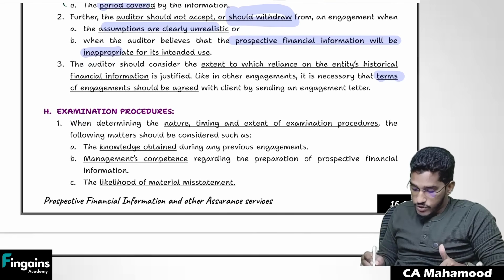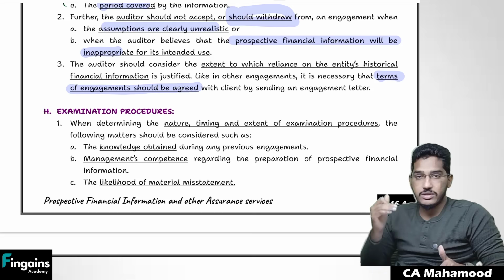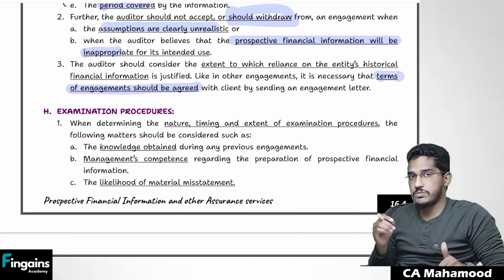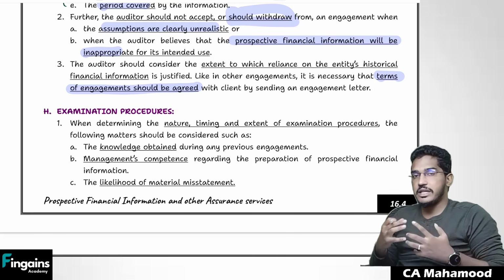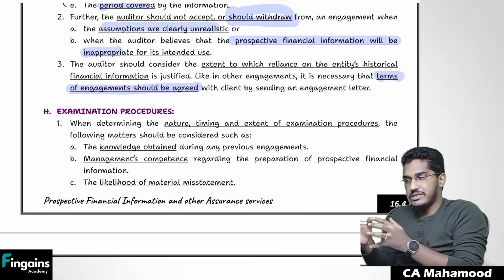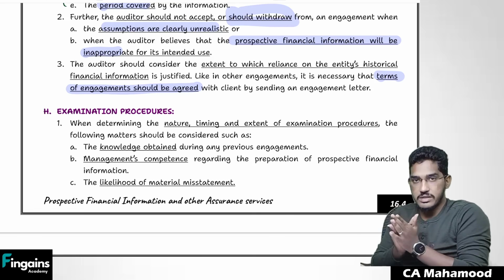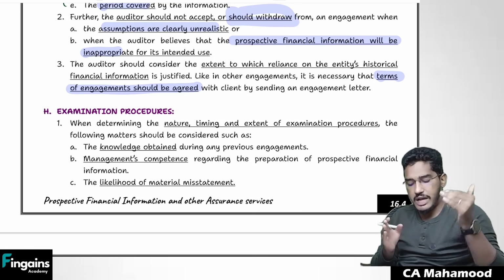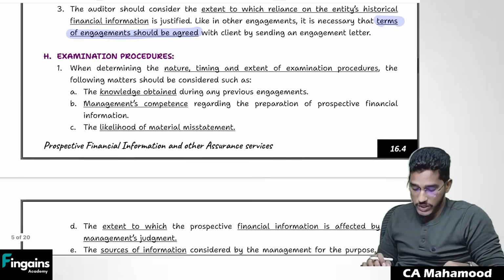Next one. And even here, you need to draft the engagement letter and all the terms and conditions should be drafted in an engagement letter. As a practitioner, you prepare that engagement letter, give it to the client, and ask the client also to sign it so that in future, if any misunderstandings arise, you can resolve those misunderstandings by way of having an engagement letter. Have an engagement letter here as well.